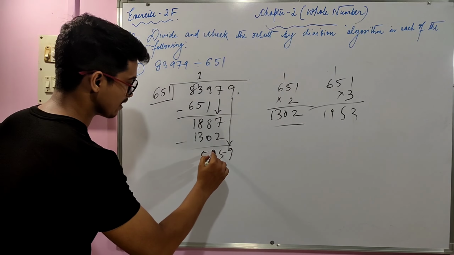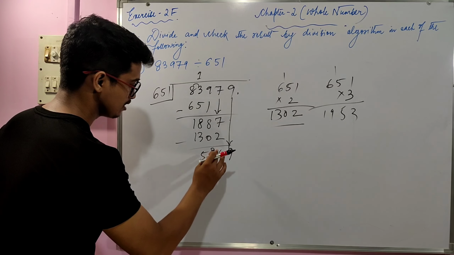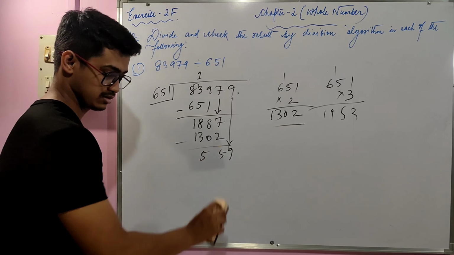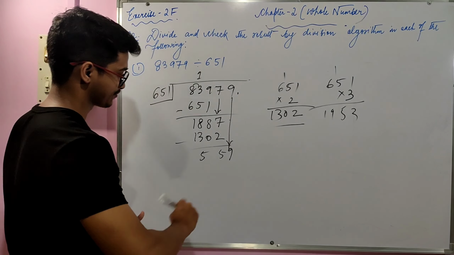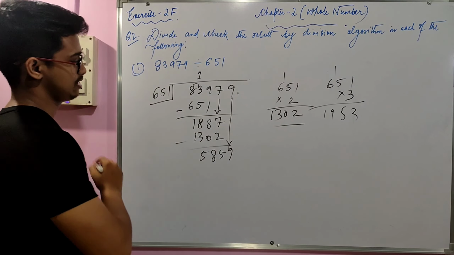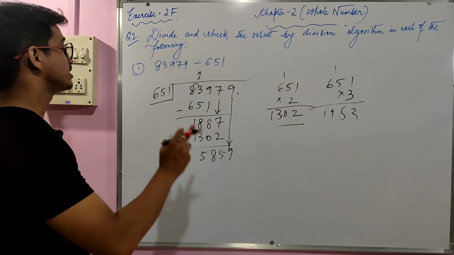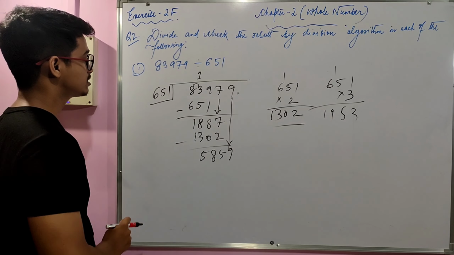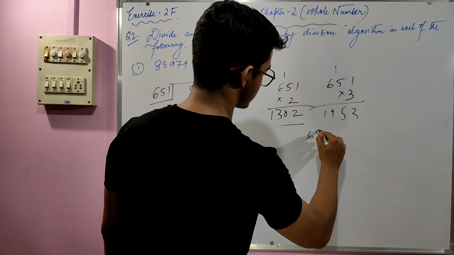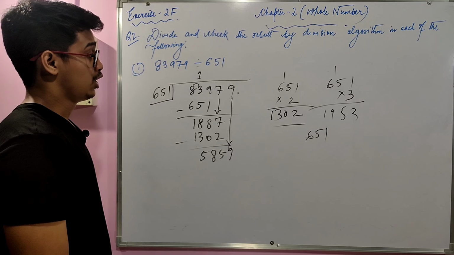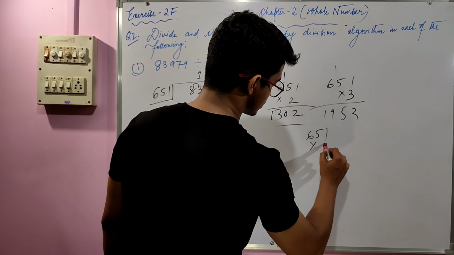So 58, we have to write, I just removed this number because it looked a little hazy. All right, now it is much more clear. So 5859, right? So let's just find out the last number over here. So 651 into how much gives you 5859? So let's just do 8.